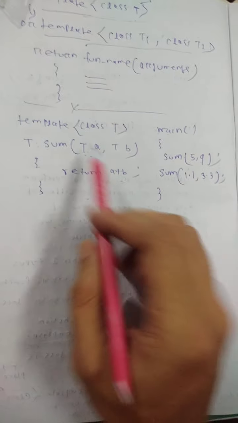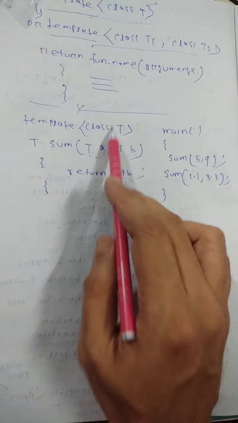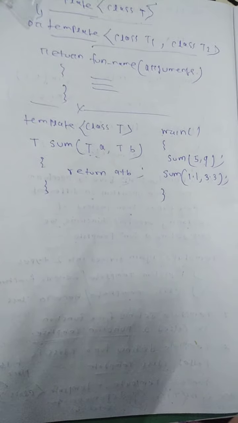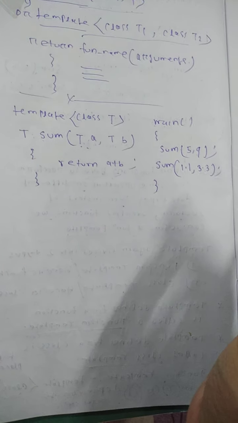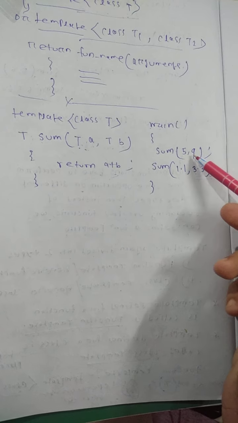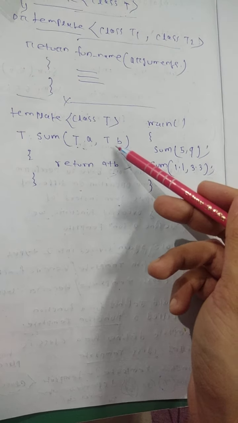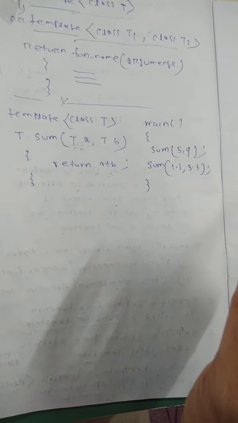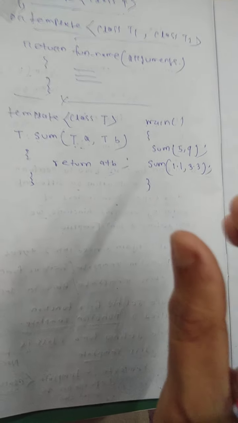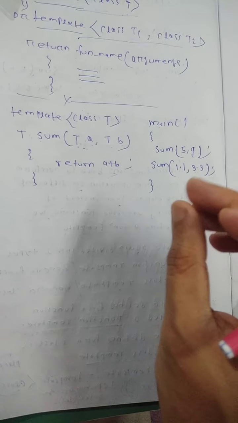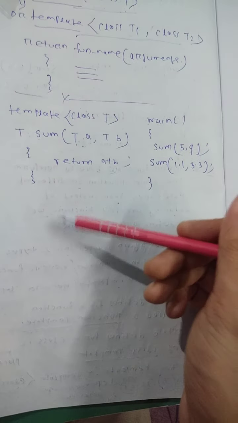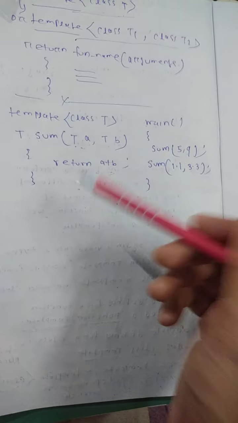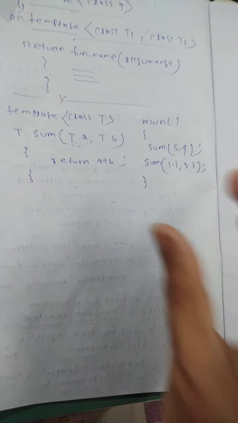Here template is the keyword and T is a generic data type. The definition is already created, and based on the situation, it is converted to the particular type. For example, based on an integer, it is converted to the integer type, so it is generic for several things. The advantage is that it reduces the program size. In function overloading we require two functions, but with a function template we reduce the program size.